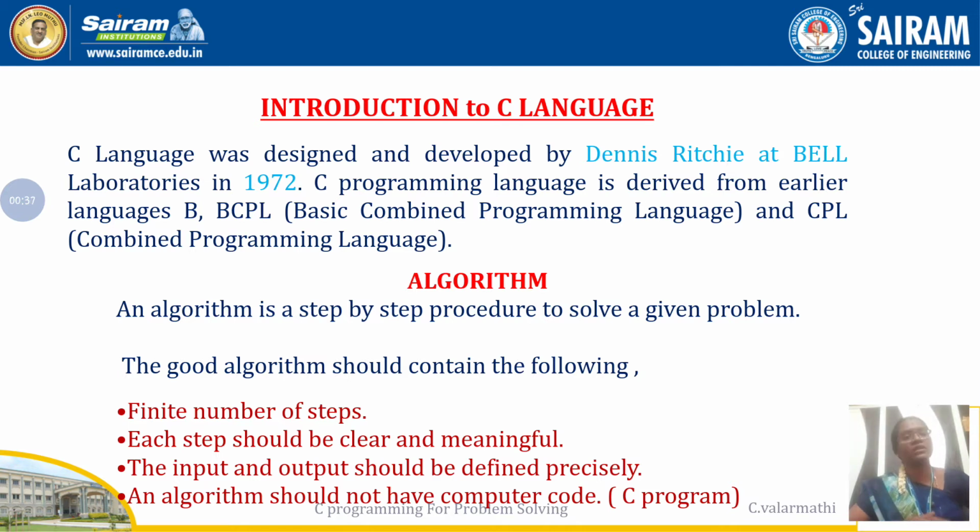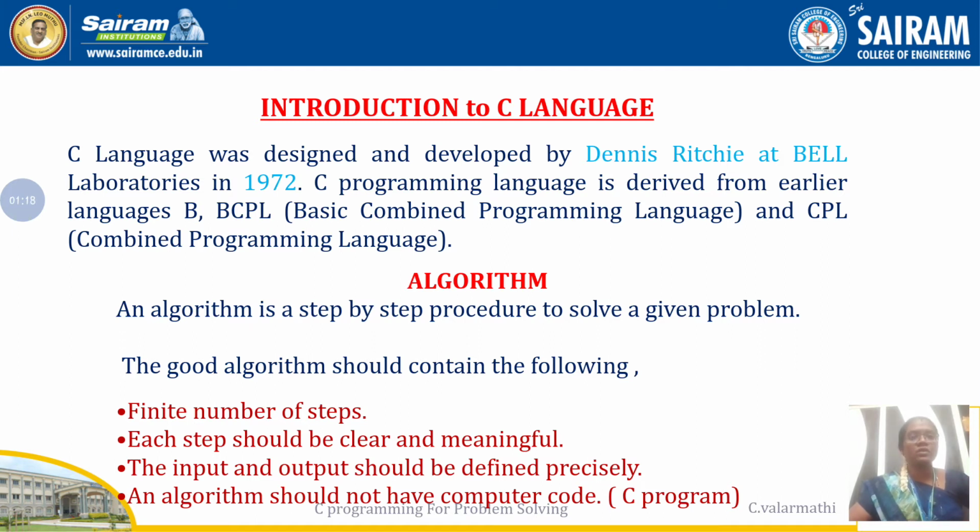Let us go to the next topic, called algorithm. As we know, an algorithm is a step-by-step procedure to solve a given problem. If you have one problem you want to solve, what is the first step, what is the next step, what is the third step? Like that, you describe your steps and explanations in a step-by-step order. This is called an algorithm. The simple definition of an algorithm is a step-by-step procedure to solve a given problem.